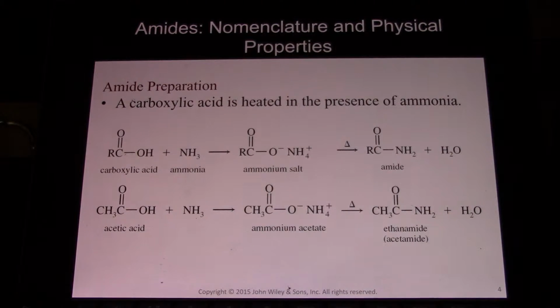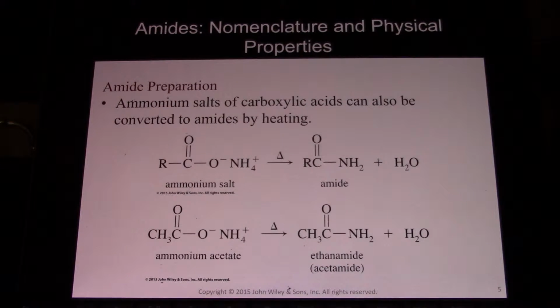Amide preparation. We can react a carboxylic acid with ammonia, which forms an ammonium salt because it's an acid-base reaction, and then under heat we get the amide and water is removed. Ammonium salts of carboxylic acids can also be converted to amides by heating. So once you have the salt, you just have to heat and get your amide and water.